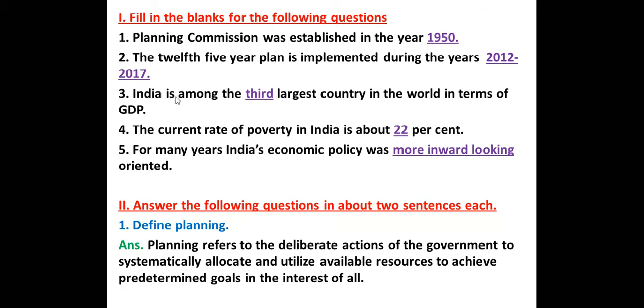Third question is: India is among the dash largest country in the world in terms of GDP. India is among the third largest country in the world in terms of GDP. And the fourth question: the current rate of poverty in India is about dash percent. It is about 22%.